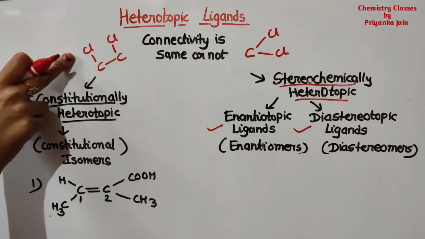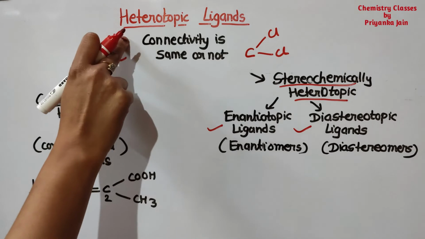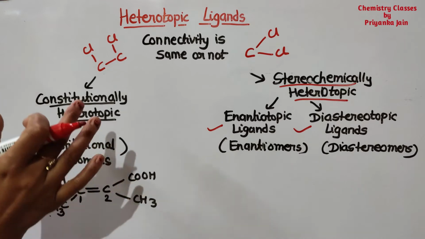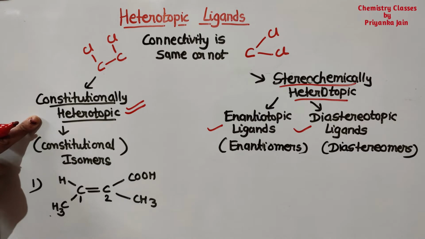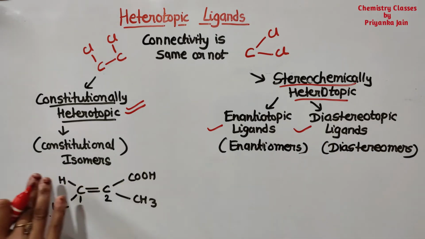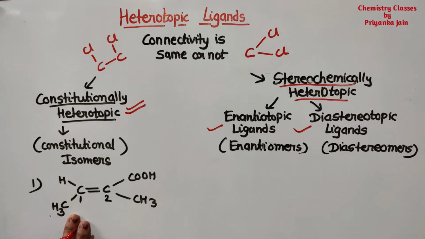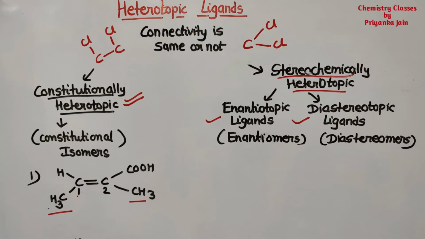If we replace one of them by X, suppose one time we replace this by X and another time we replace this by X, we get two different isomers, which are called constitutional isomers. Firstly, I am giving you examples of constitutionally heterotopic ligands, then we will come to enantiotopic ligands and diastereotopic ligands. See these two examples. Here we have to identify these two methyl groups. This methyl is attached to the C1 carbon atom and this one is attached to the C2 carbon atom.